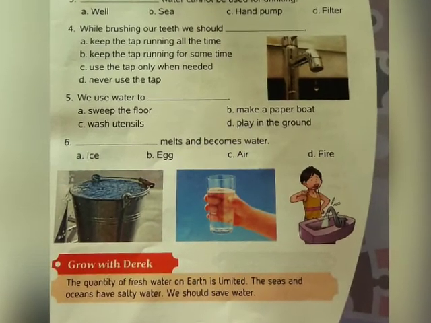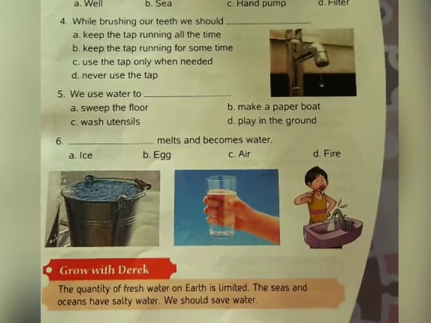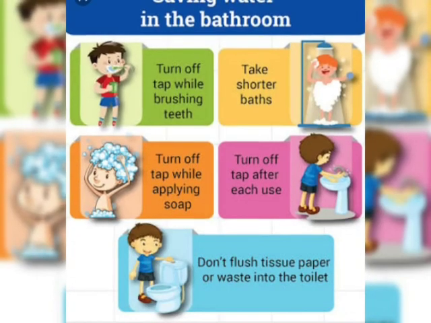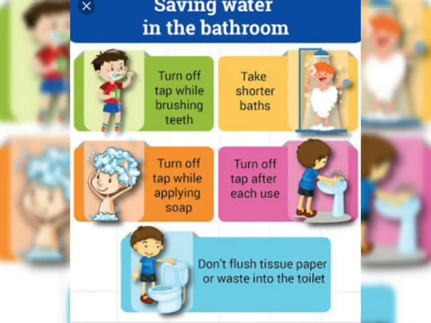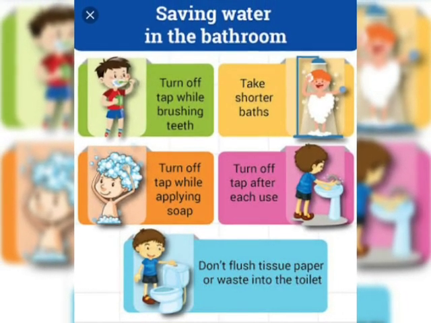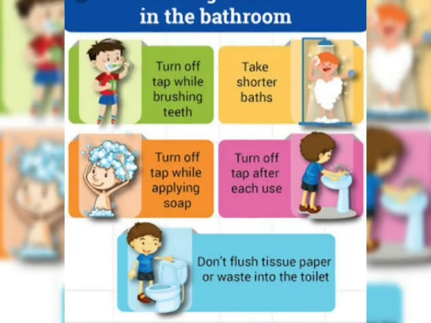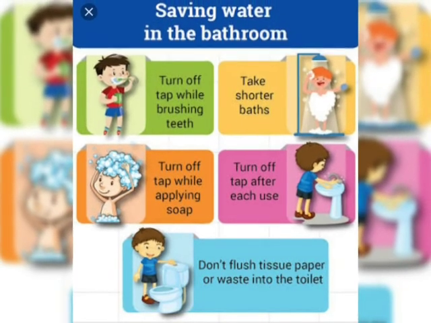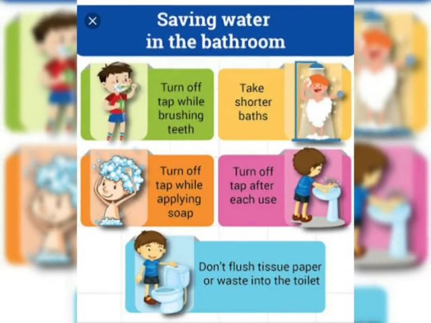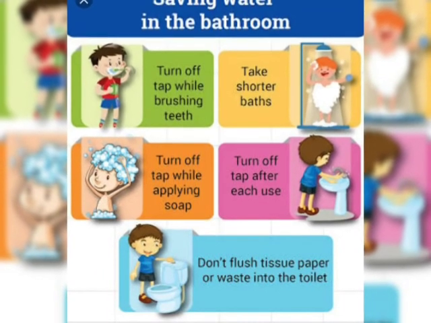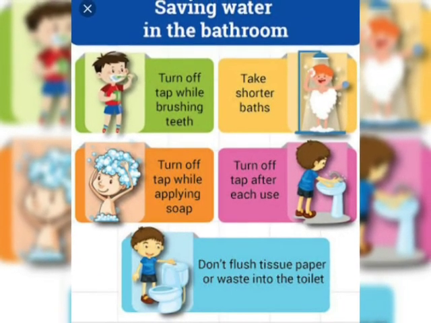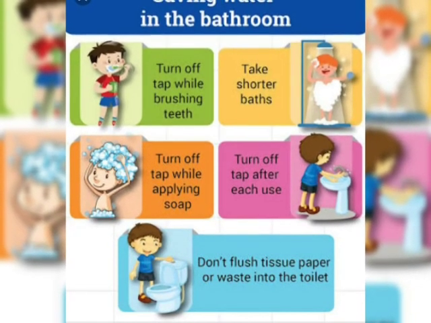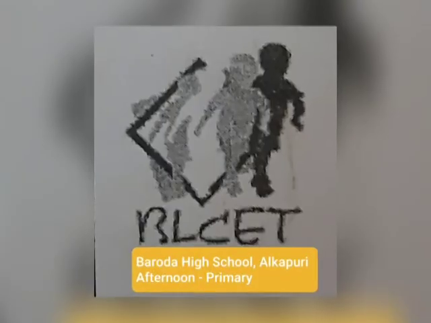Now the quantity of fresh water on earth is limited. The seas and the oceans have salty water. We should save water. Children, there is one point which I remind you again and again: save the water. You can save water during your bath. When you put soap, do not keep the tap running. Use less water during brushing and taking a bath. So try to save water, and don't throw papers in the flush, as it will take more water.